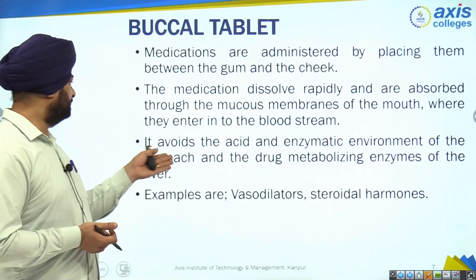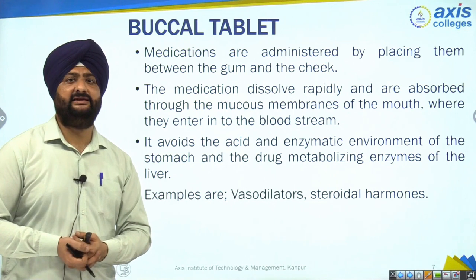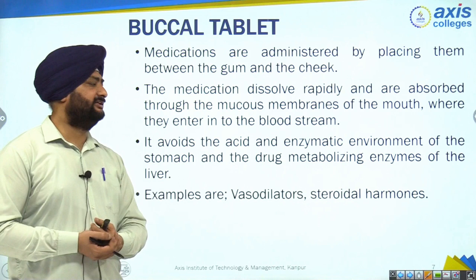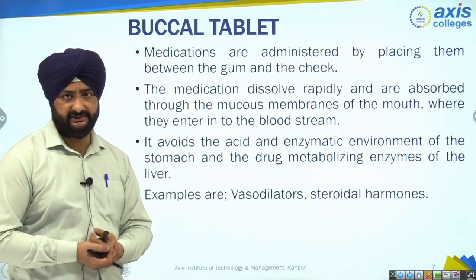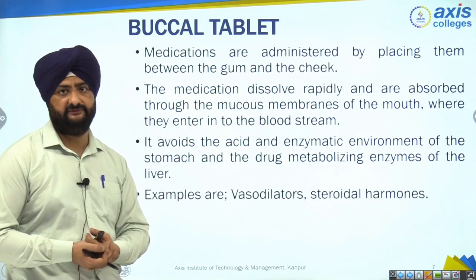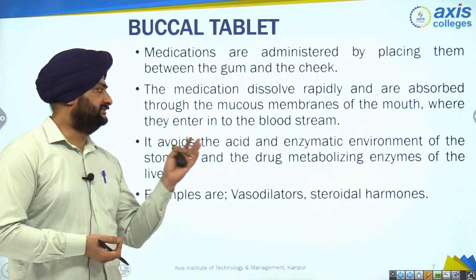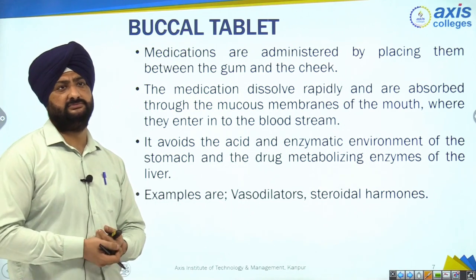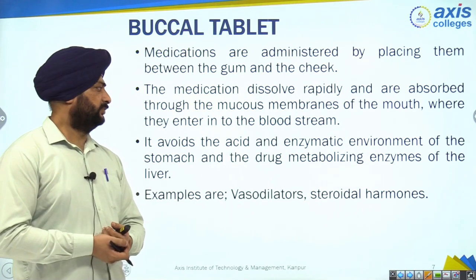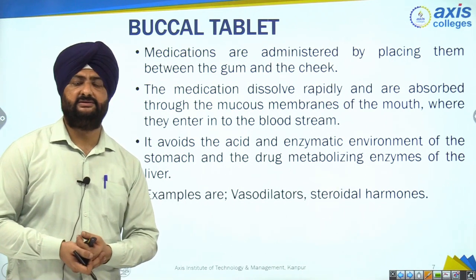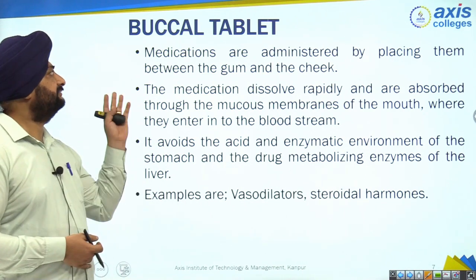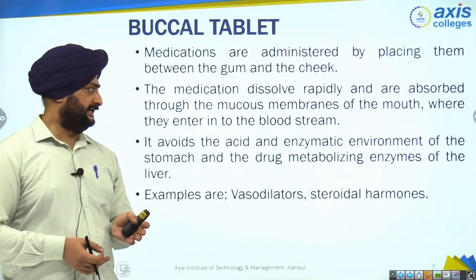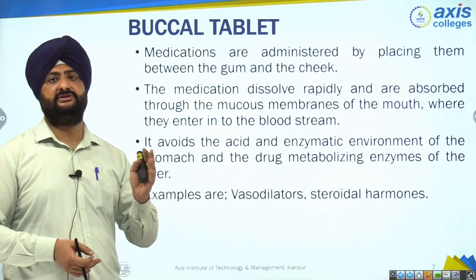Like it says in the third point also, it avoids the acid and enzymatic action of stomach. Why? Because the environment of stomach, as we all know, it's acidic in nature. The pH is 2.5 to 3.5. It's highly acidic. Its enzymes are also there in stomach, which digest the proteins. Protein digesting enzymes are there in the stomach. So when our buccal tablet gets dissolved in the mouth, it will not go in the stomach and it will bypass the gastric juice environment.